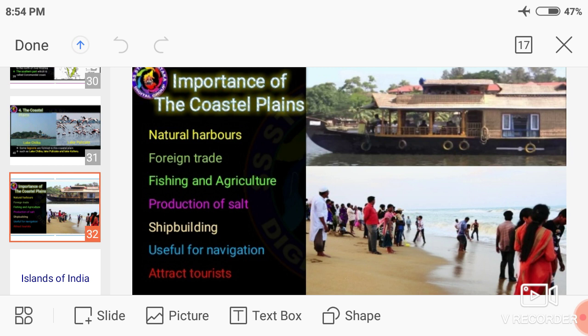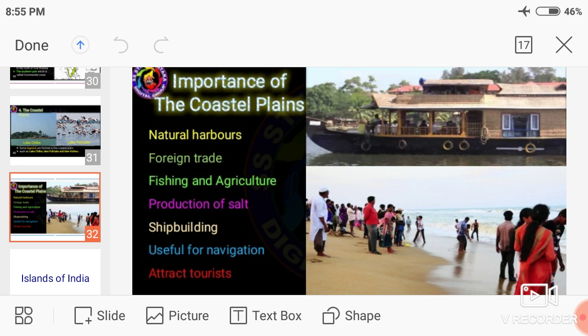The coastal plains of India provide some natural harbors, which help in carrying on foreign trade. These include Kandla, Mumbai, Marmagao, Kochi, Vishakhapatnam, Kolkata, etc. It is also very helpful for fishing, agriculture, production of salt and shipbuilding, and for navigation facilities.